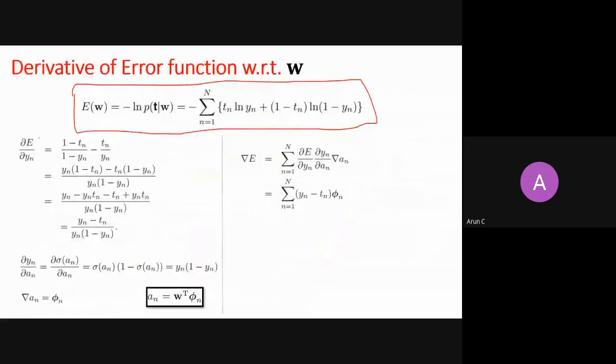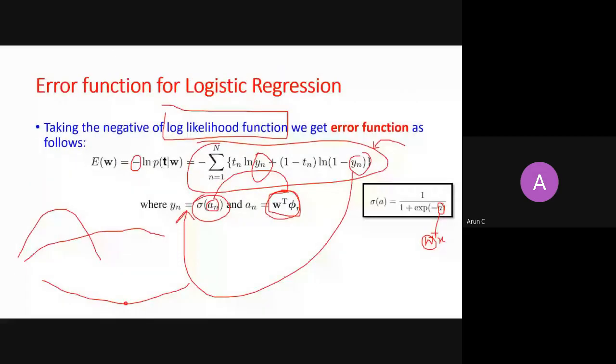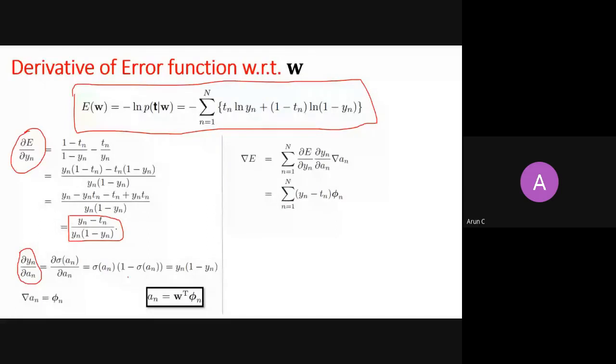So first you take a derivative of e with respect to yn, you get this expression. Then you take yn with respect to an, because this is how yn is connected. So this is yn, right? So you take the derivative of yn with respect to this a. This is how you can write it. This is yn(1 minus yn). This is a property of a sigmoid function. You can directly write the derivative in terms of the output. So it is yn(1 minus yn).